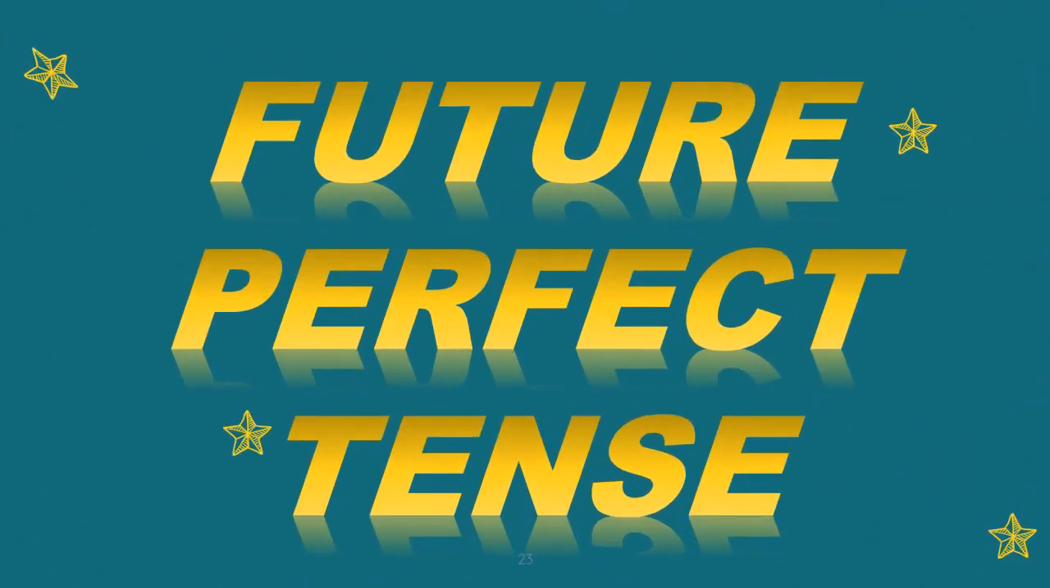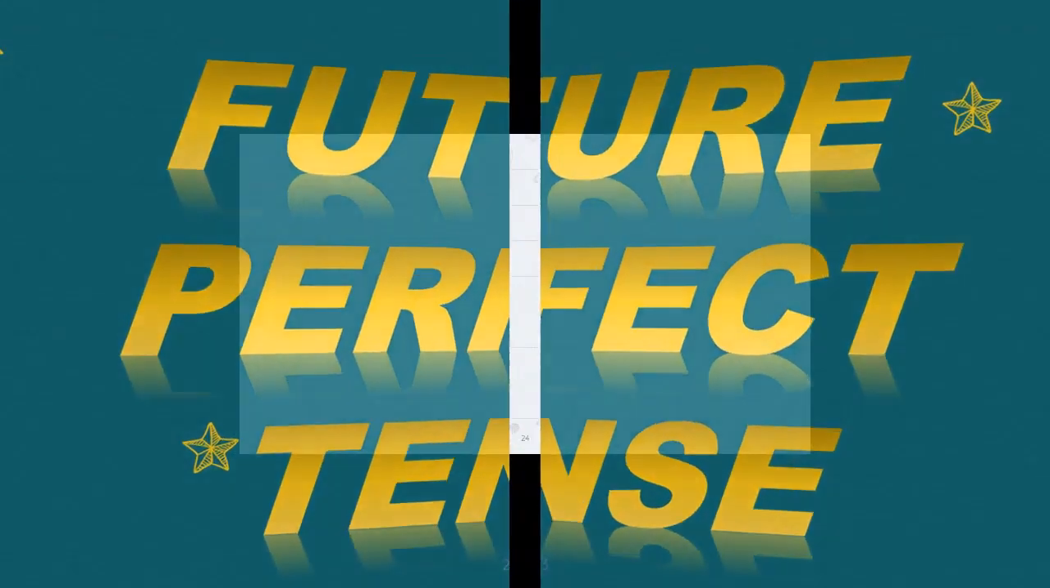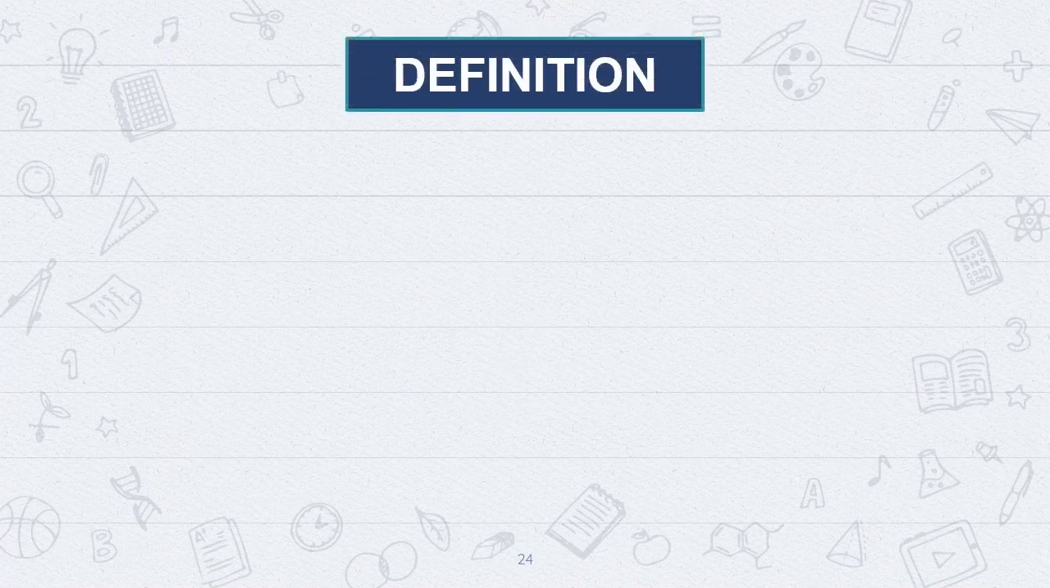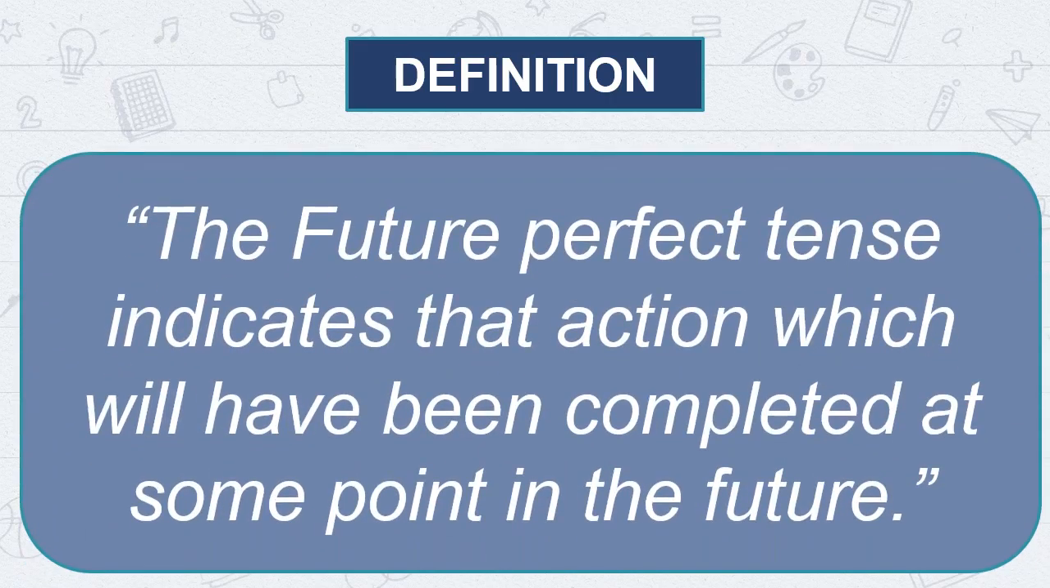Students, now I will explain to you future perfect tense. First of all, I will tell you the definition of the same. The future perfect tense indicates that action which will have been completed at some point in the future. As future is uncertain, we don't know whether the action will be completed or not.